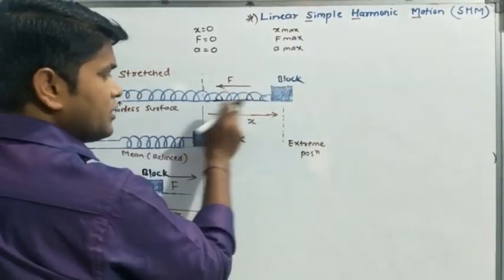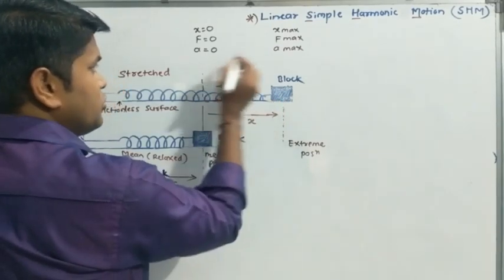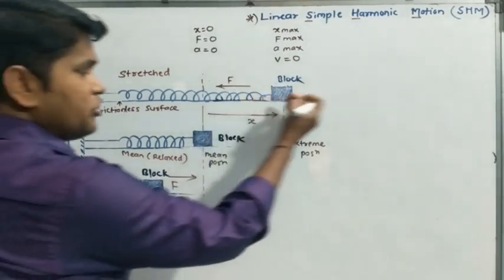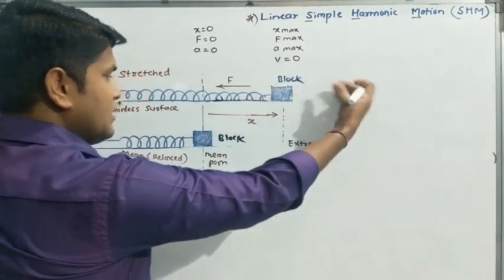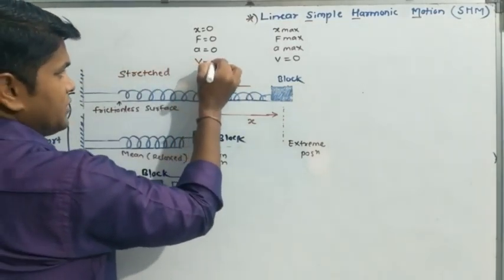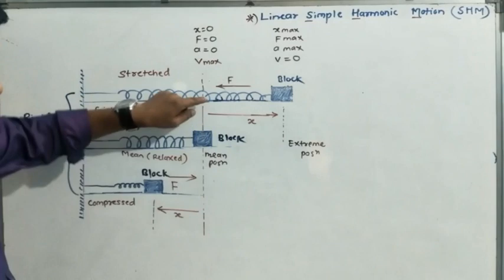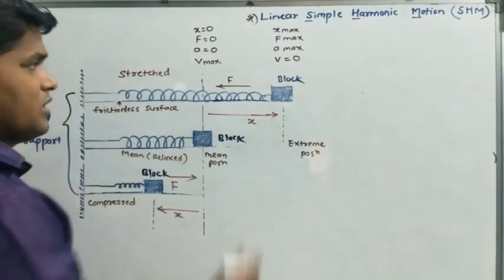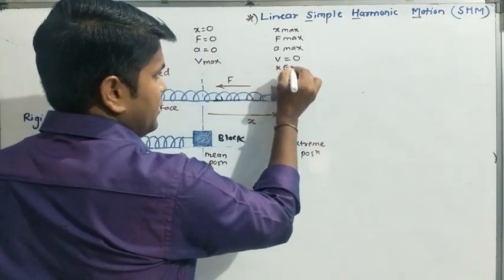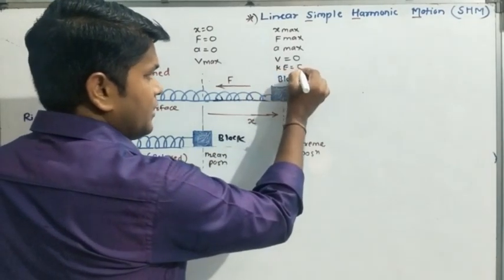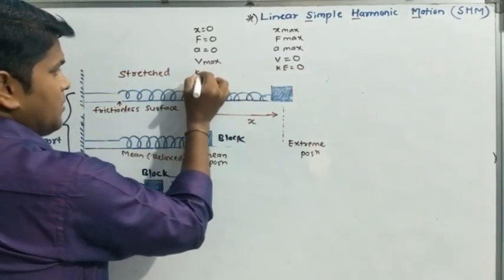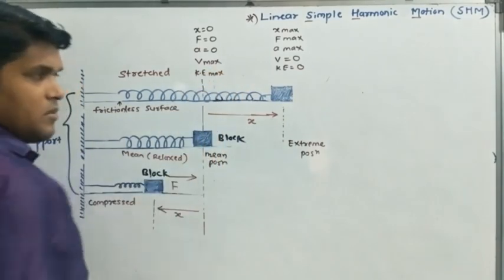But the velocity of the block at the extreme position is what? The velocity is 0. And if we release it, it moves with velocity v. So at the mean position velocity is maximum, and at the extreme position it is 0. So here what is the kinetic energy? Kinetic energy is half mv square. So here kinetic energy is 0, and here at the mean position we get maximum kinetic energy.